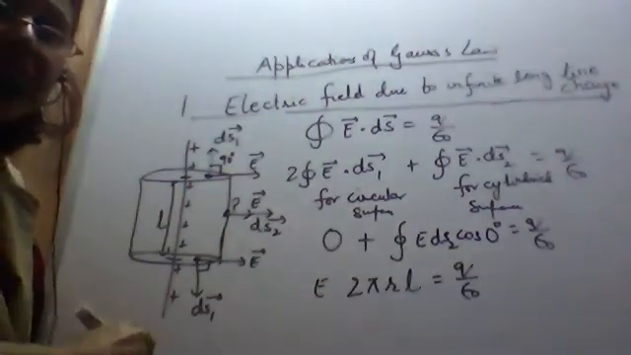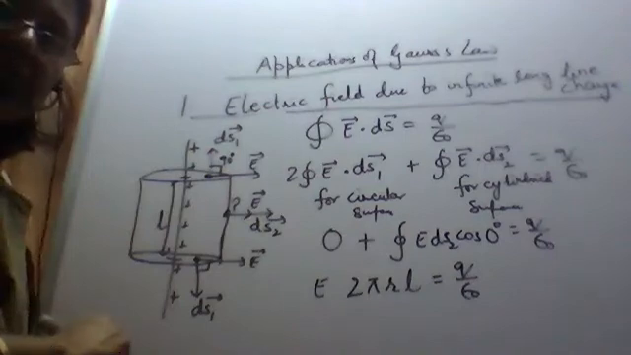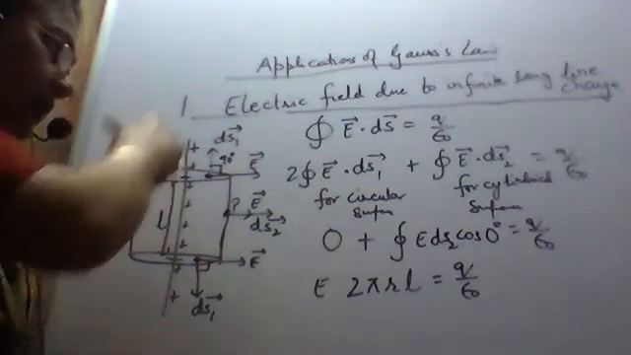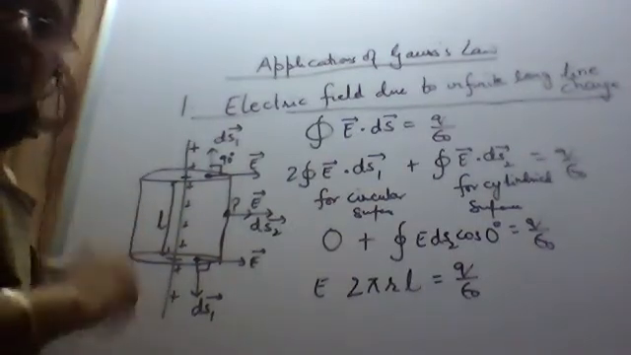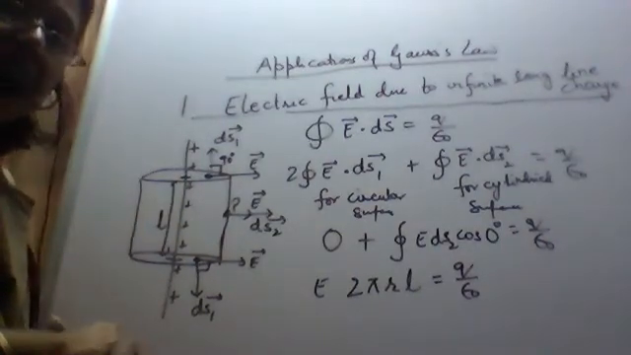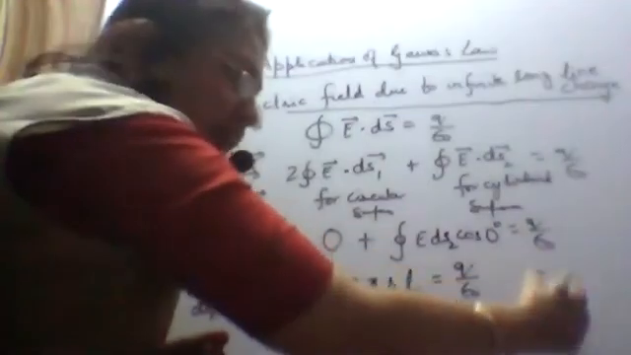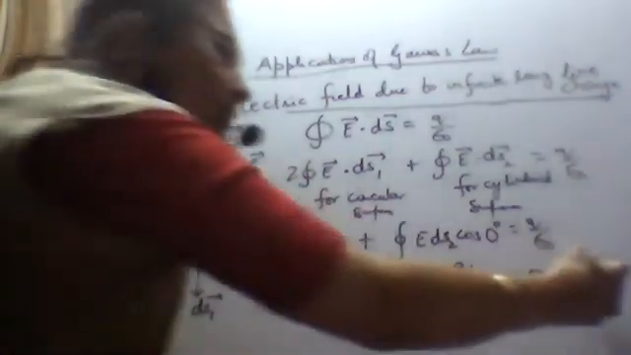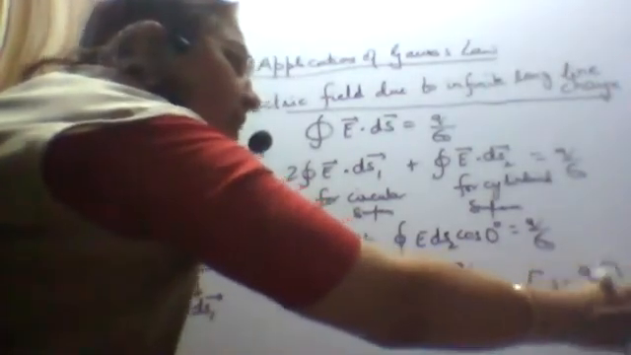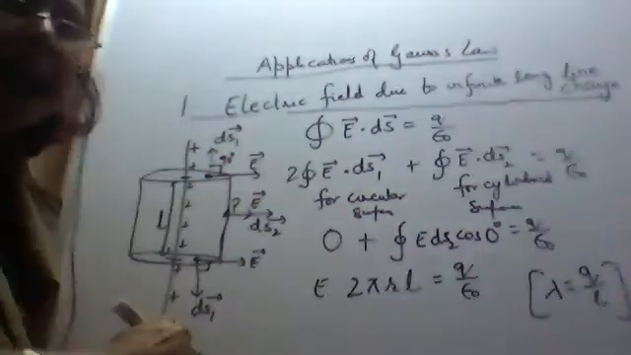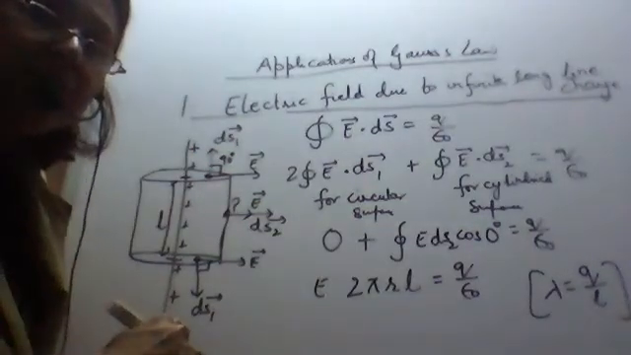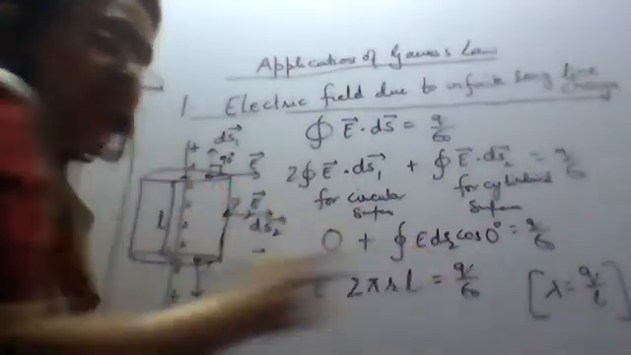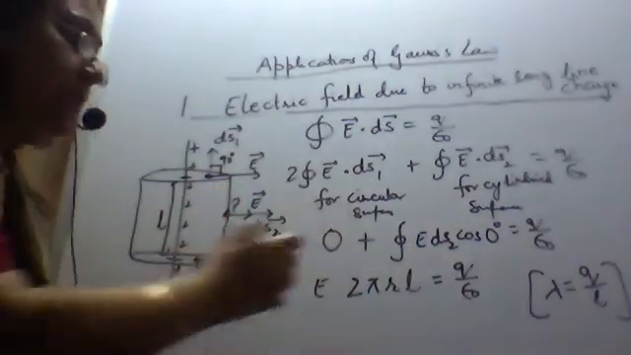Now let's see what this Q is. Q is the charge enclosed inside this Gaussian surface. In case of an infinite long line charge, in case of linear charge distribution, we calculate the linear charge density, and we know that linear charge density, which is represented by lambda, is equal to charge per unit length. So Q is equal to lambda into L, where lambda is the linear charge density. Linear charge density, which we have already discussed, is charge per unit length.